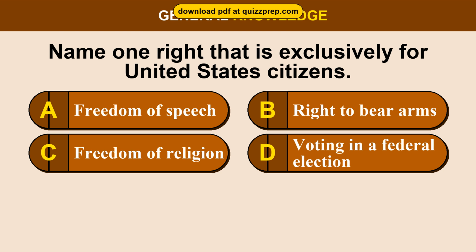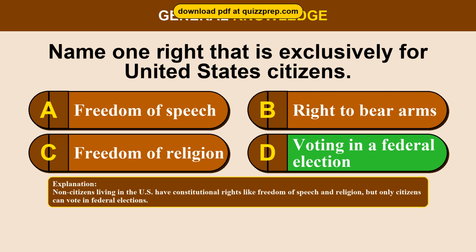Question 58. Name one right that is exclusively for United States citizens. Option A, freedom of speech. Option B, right to bear arms. Option C, freedom of religion. Option D, voting in a federal election. The correct answer is option D, voting in a federal election. Non-citizens living in the U.S. have constitutional rights like freedom of speech and religion, but only citizens can vote in federal elections.